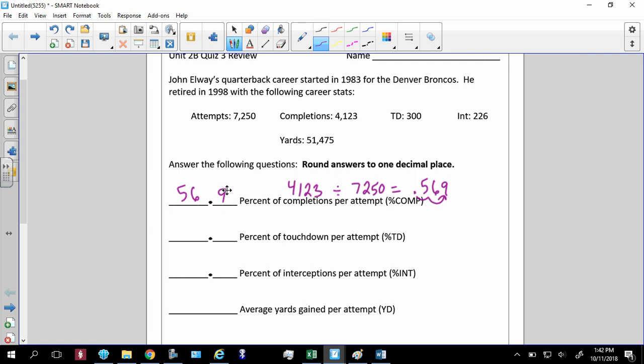The percent of touchdowns. So touchdowns is 300 divided by the attempts, again, 7250. You do the math, and you're going to get 0.041. Move the decimal two places over, and you're going to get 4.1. The interceptions per attempt. Interceptions is 226 divided by 7,250. Your answer is going to be, for this one, 3.1.